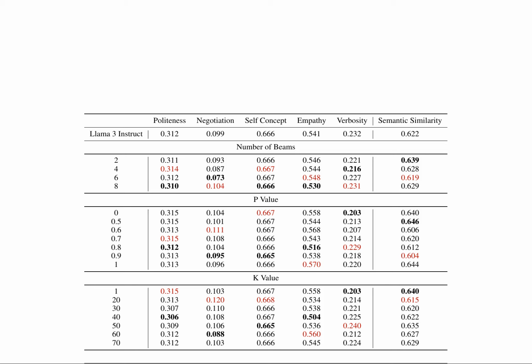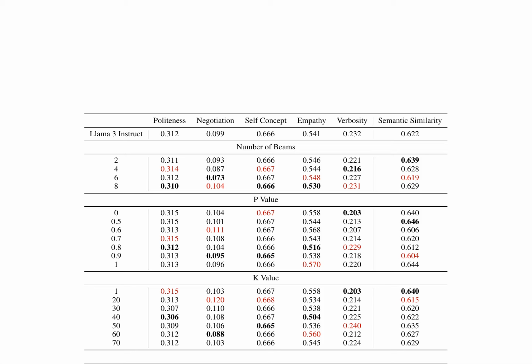This research paper presents a comprehensive analysis of the Llama 3 and Llama 3 Instruct models, focusing on their performance in generating responses that align with human-like traits such as politeness, empathy, and verbosity. The authors employ 6 psychological metrics to evaluate the model's output: politeness, negotiation, self-concept, empathy, verbosity, and semantic similarity.